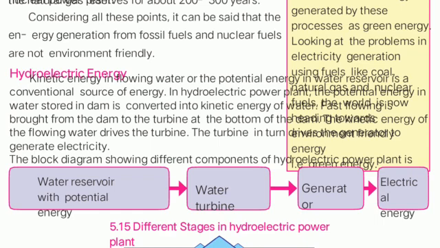Understood. Then we have discussed the further three plants: the hydroelectricity plant, which means electricity generation using water reservoirs; second, using air; and third, using solar energy.